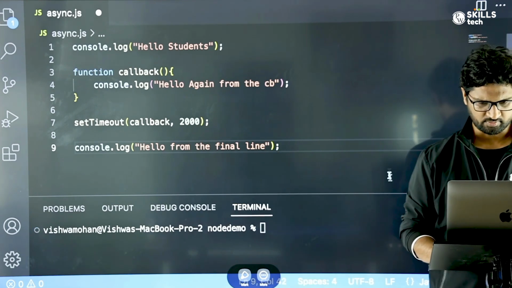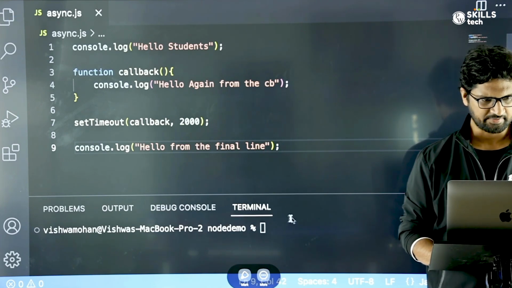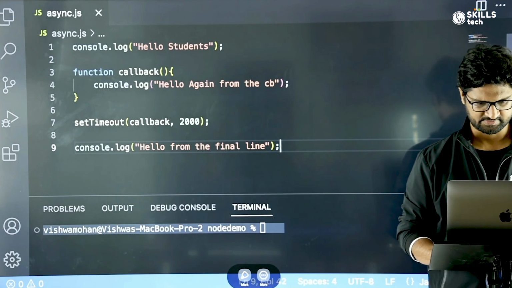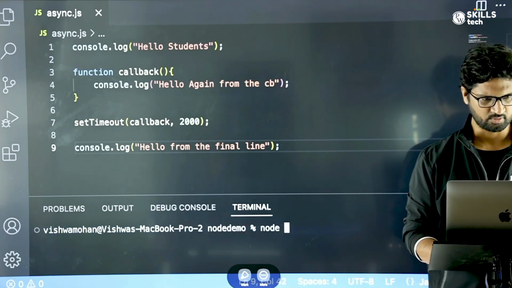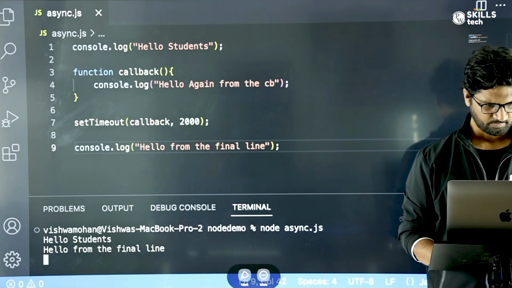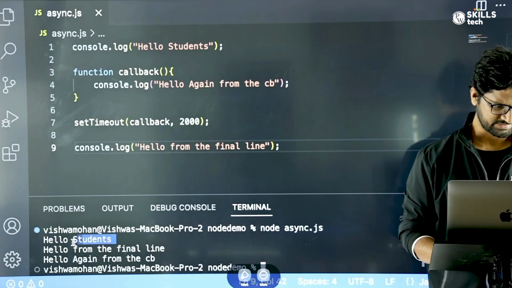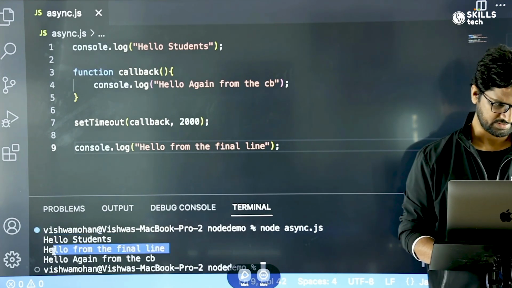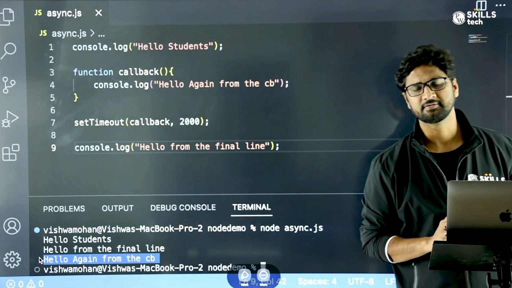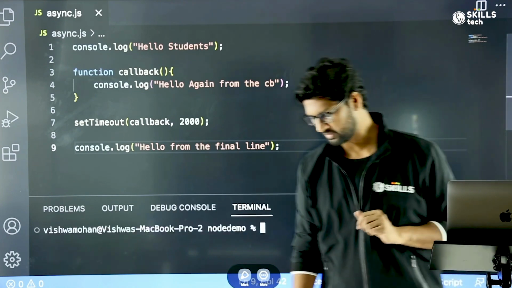Now, if I save this file and run it here, node async.js. If you see, first hello students is getting printed, then hello from the final line, and then hello again from the callback. Let's try to see in detail from the screen itself what has happened.